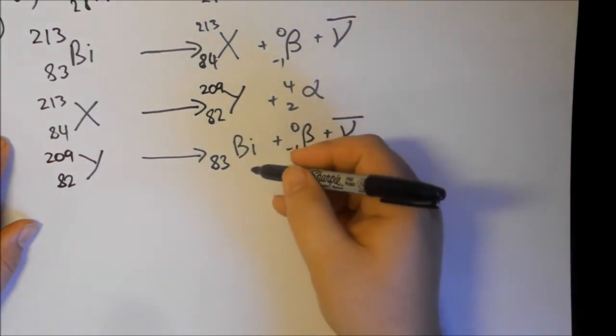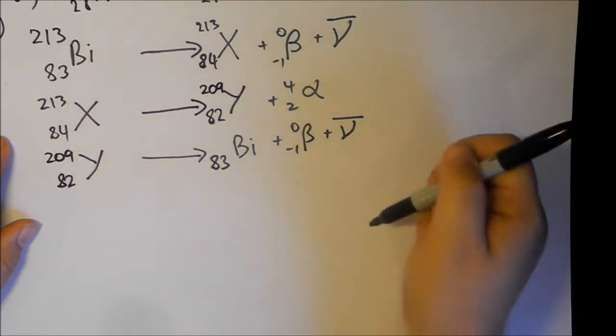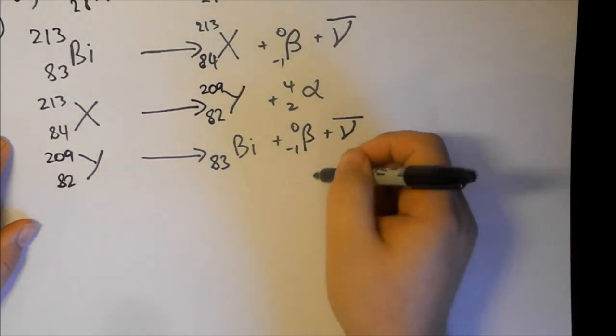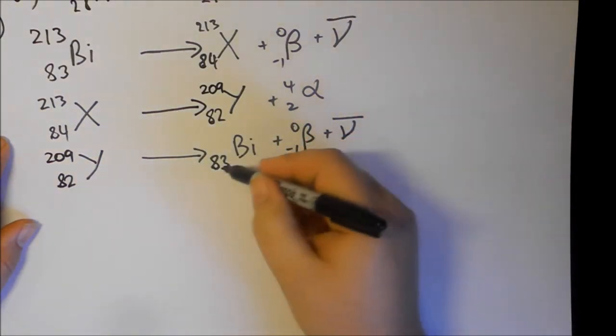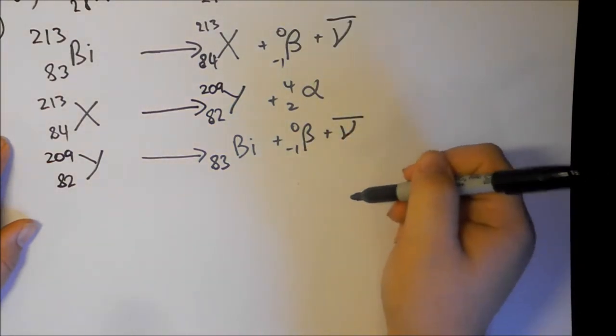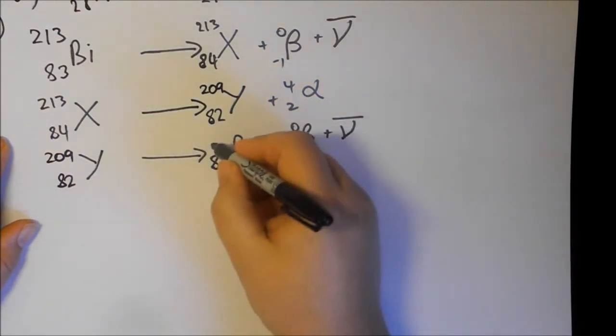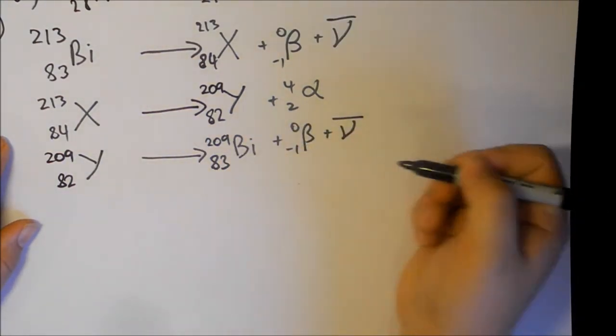Our last change, we check that this is going to work. Do we end up with bismuth again? Well, we've got 82 here. The sum of these must be 82. 83 minus 1 will give us 82. So that is correct. We do get bismuth. And just to complete it, this top number isn't going to change, and we find that that's the answer.